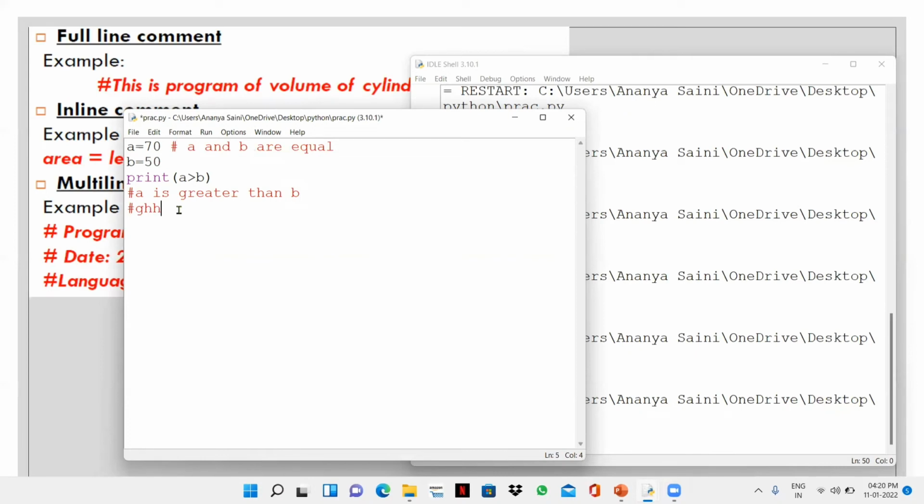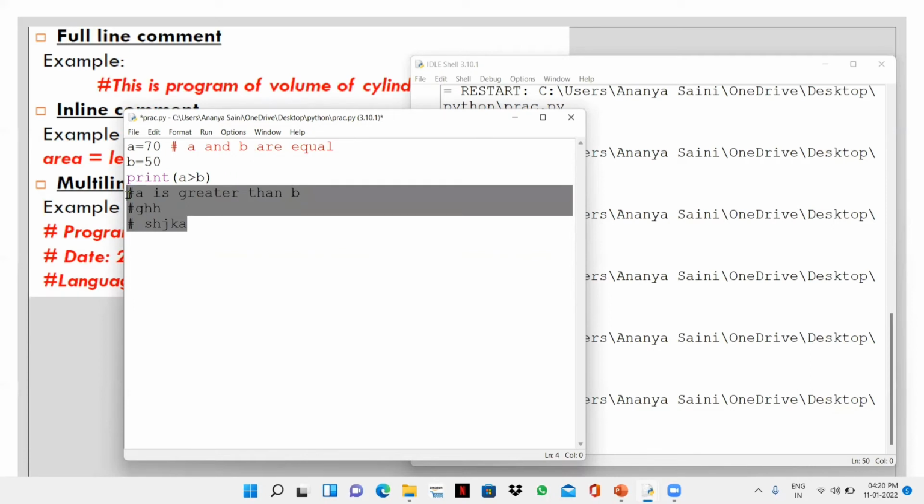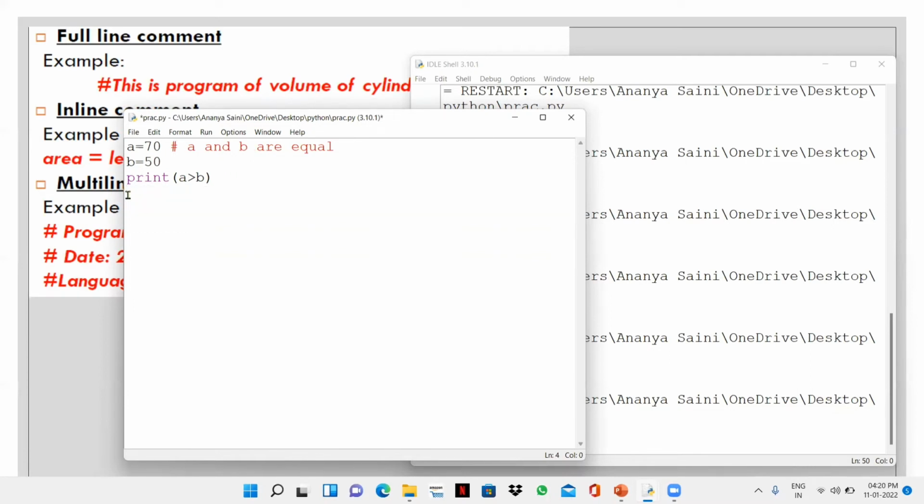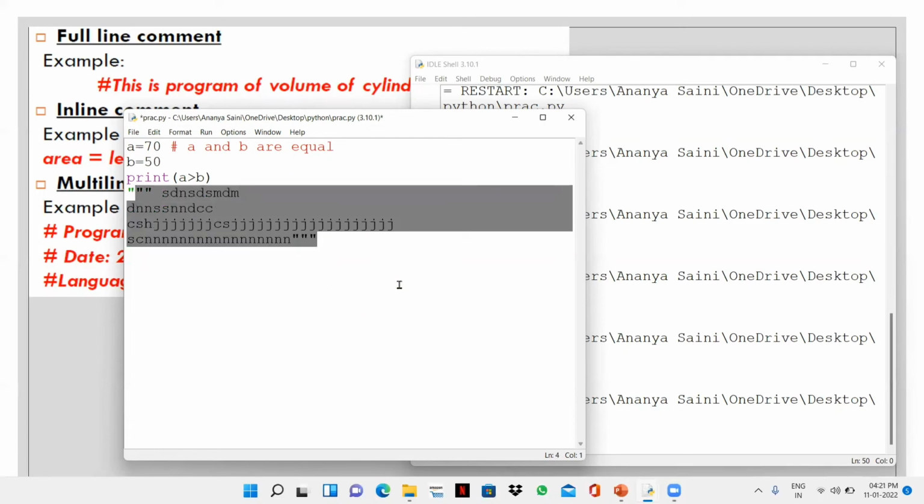Then we have multi-line comments. Multi-line comments use a hash on each line, like this 1, 2, 3. I can write one more over here. So this is a multi-line comment. Now there is one more way of writing multi-line comments, which is to use triple quotation. Whatever I write over here, this green part, will be taken as a comment. Any line, anywhere, if I write anything, it's going to be taken as a comment. And when I close the three quotes, whatever I write after that is not a comment. So this is used for multi-line comments.